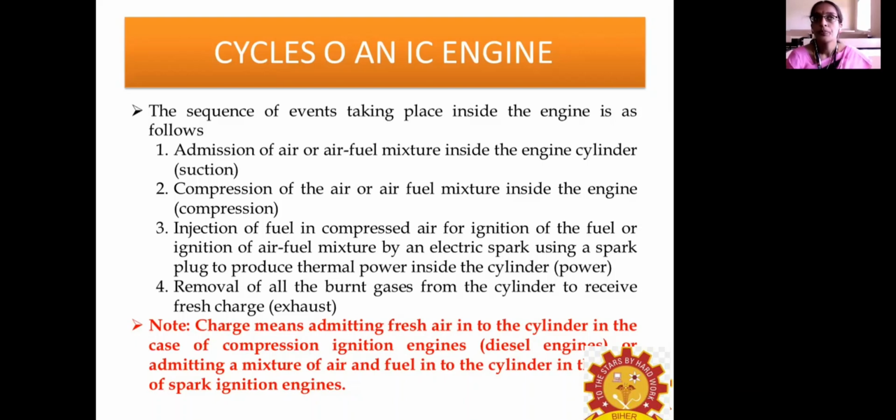Then it is compressed at a much higher compression ratio. Due to this, the pressure increases, and simultaneously the temperature increases. Due to this increase in temperature, the fuel gets burned. This is the difference between the two inside an IC engine.